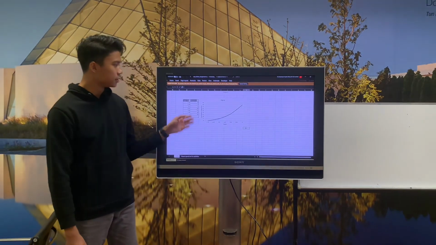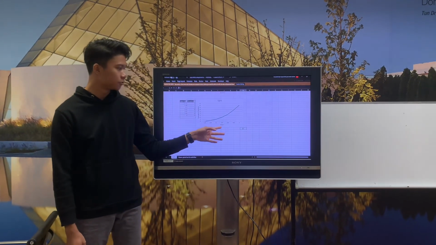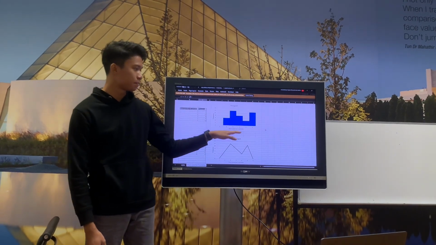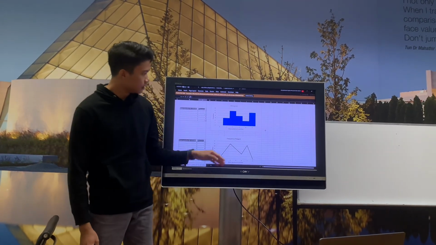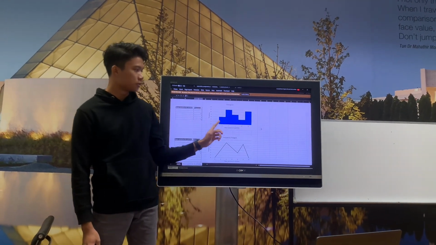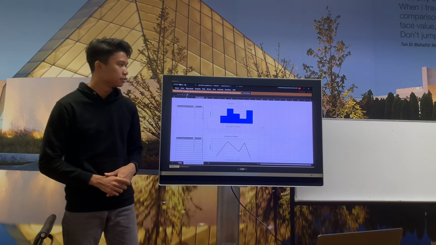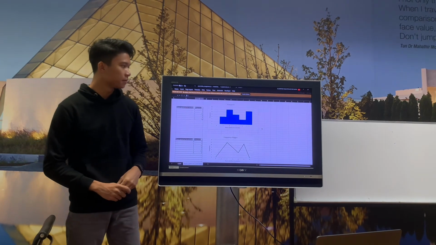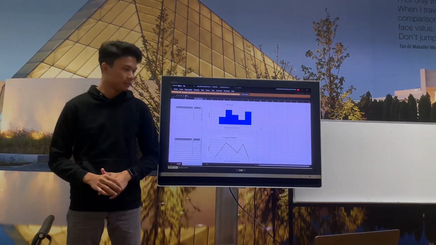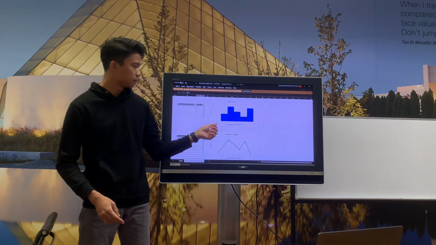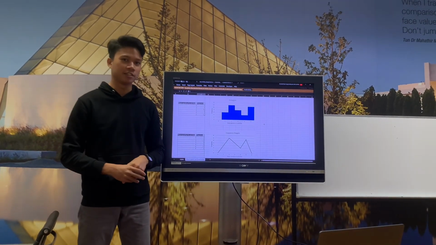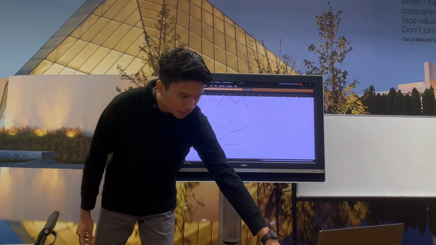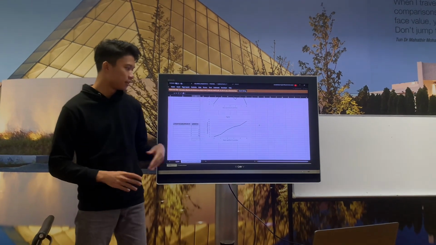The next graph is the ogive between the cumulative frequency and the upper boundary of each CGPA. Next up, we have the graphs for the relationship between the number of participants and hours spent on curricular activities. As you can see, a lot of people tend to spend 2 hours on their curricular activities, while most of them also spend more than 5 hours. The lowest number of participants spend 4 hours, and there's nobody that does not spend any hours on curricular activities. We have the frequency polygon of the number of participants and hours spent on curricular activities, and this is the ogive of the cumulative frequency and the hours spent on curricular activities.